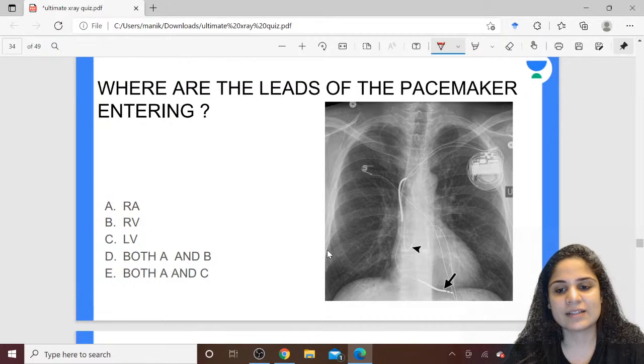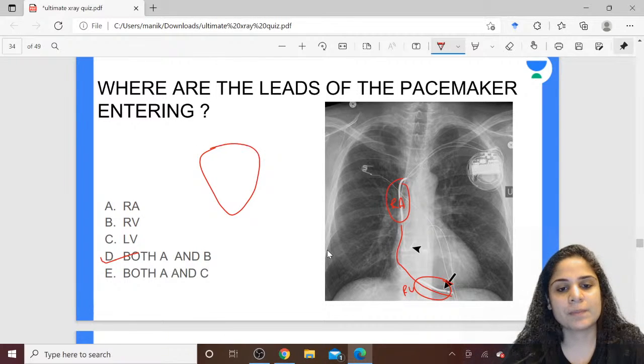Okay, so one lead that you can see is going into the right side of the heart near the atrium, and the second lead is just going ahead of it. It's going the same way, it's just going ahead of it. So obviously if it's going along the same path, it will go down to the ventricle of the same side. So it is going to both A and B, right atrium and right ventricle.